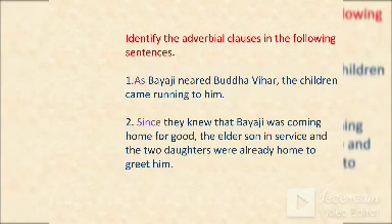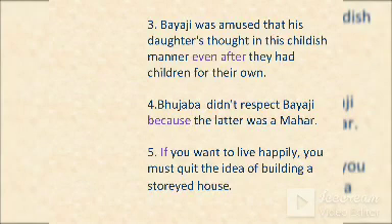"Bayaji was amused that his daughters thought in this childish manner even after they had children of their own." "Even after they had children of their own" is an adverbial clause. "Bayaji was amused that his daughters thought in this childish manner" is the main clause. So the remaining is the subordinate clause.